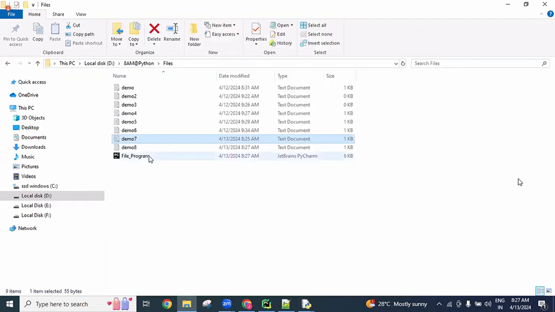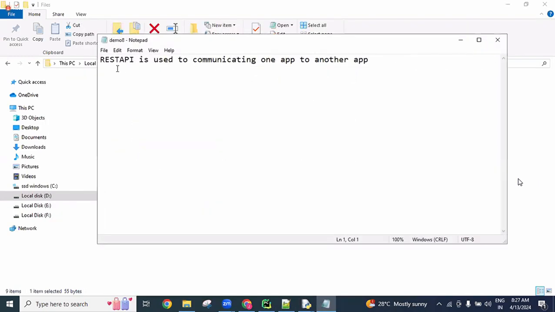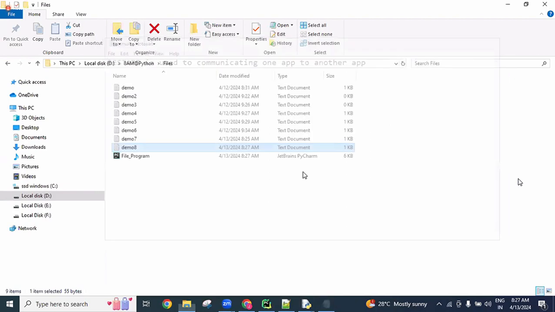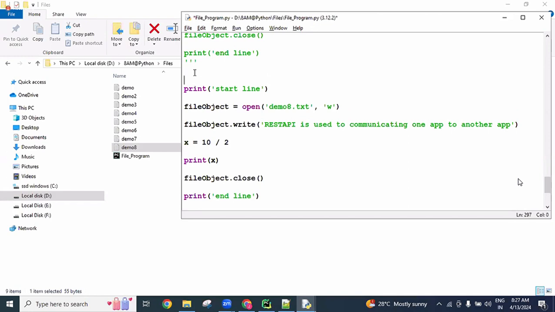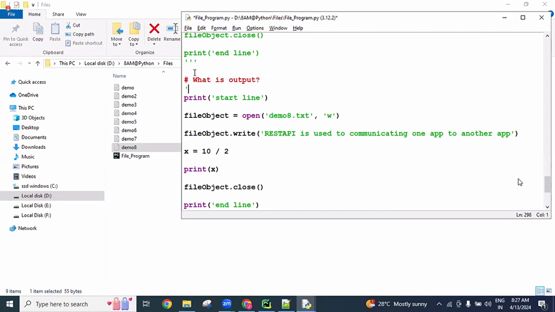So go to our location, open demo8, and you are able to see the data. Is all of it clear? So this is the general working concept. You can observe the output here.